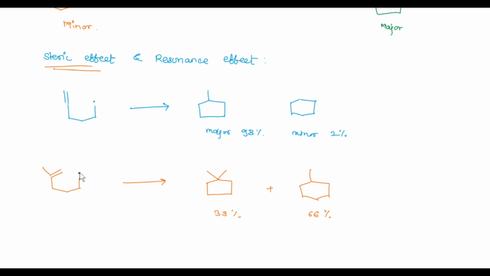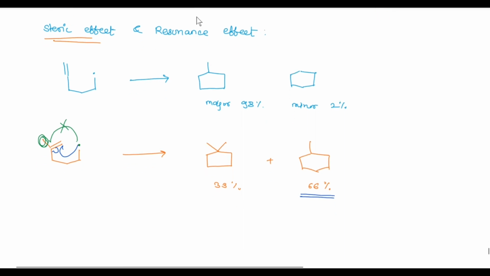When this radical tries to attack this carbon atom, there is steric crowding due to this methyl group, so this attack is not feasible, and the radical attacks this carbon atom and a new radical forms. From this we get the 6-membered product as the major product. That is, the steric effect affects the cyclization reaction. The inductive effect does not affect cyclization.